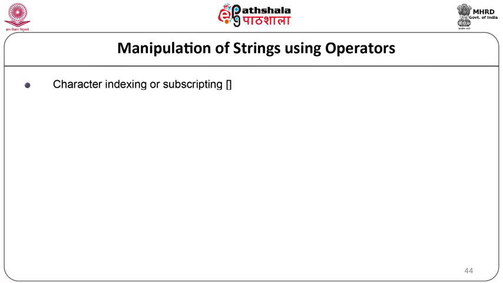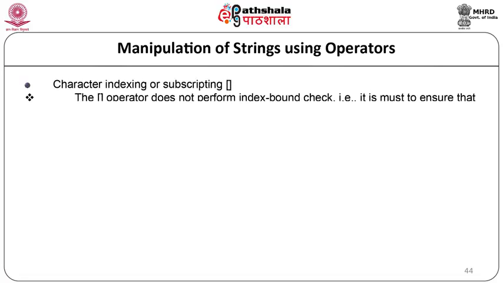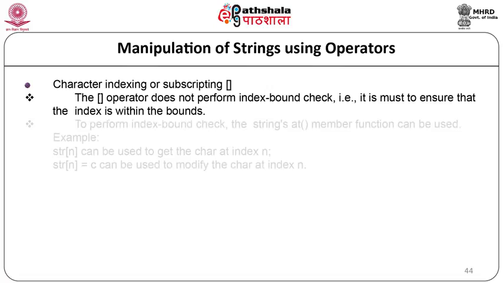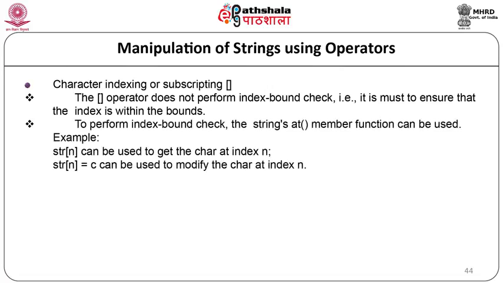Character indexing or subscripting. The square bracket operator does not provide index bound check. That is, it is a must to ensure that the index is within the bounds. To perform index bound check, the string's at member function can be used. For example, str.at(n) can be used to get the character at index n. str.at(n) = c can be used to modify the character at index n.